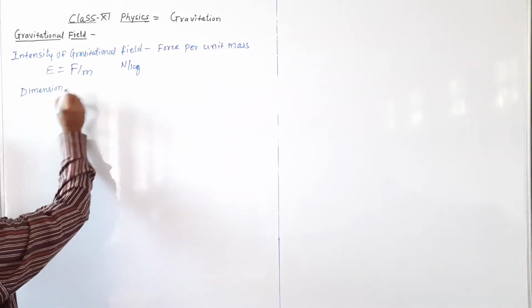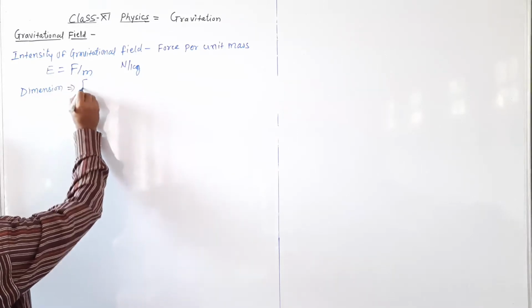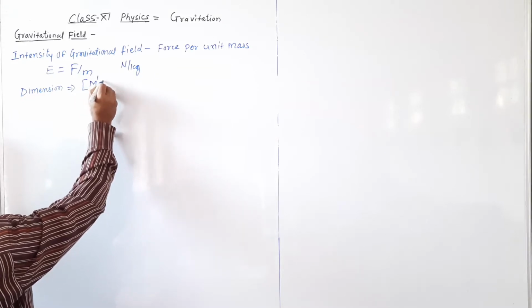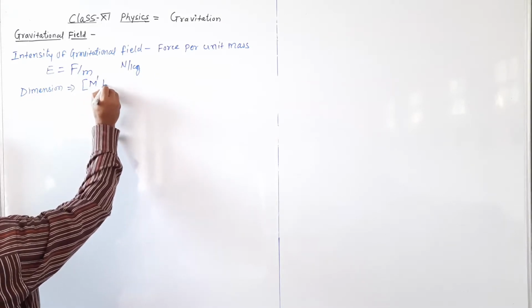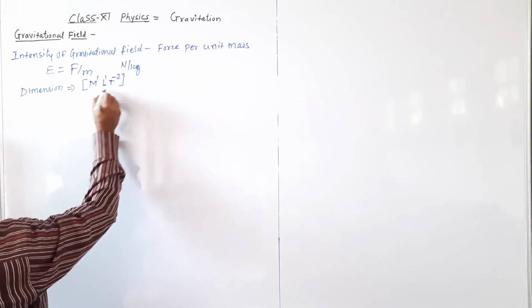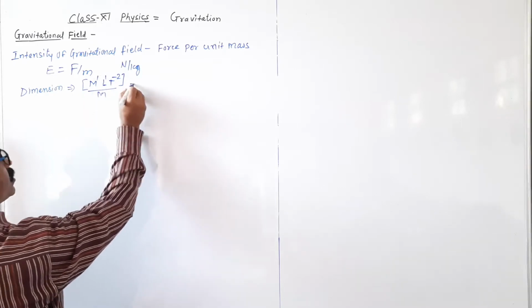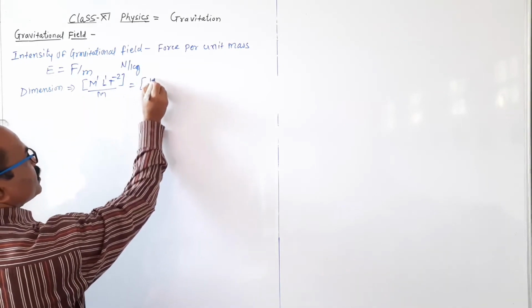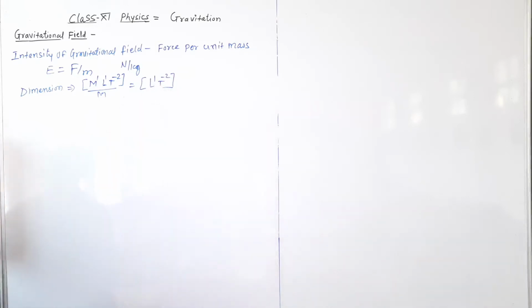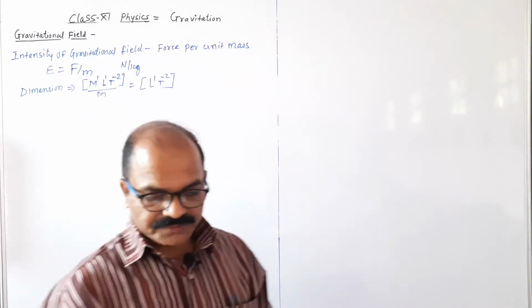Dimension of this quantity: force is expressed in terms of mass into acceleration. Mass is M raised to 1, and for acceleration, L raised to 1 and T raised to minus 2. Dividing by the mass, the dimension is L raised to 1, T raised to minus 2. This is the dimension of the intensity of the gravitational field.